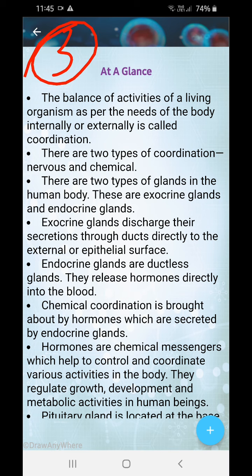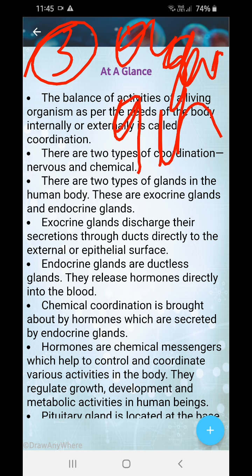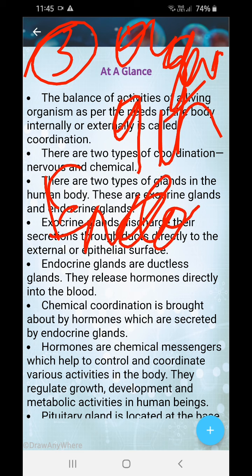Now you must be thinking we have 8 organ systems in our body. Now where did the ninth one come from? We have another system, but that you will learn in higher classes. It's not a system, but it's like a system, okay? The endocrine system, which consists of glands.